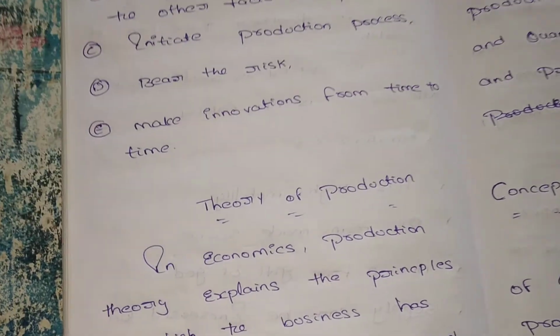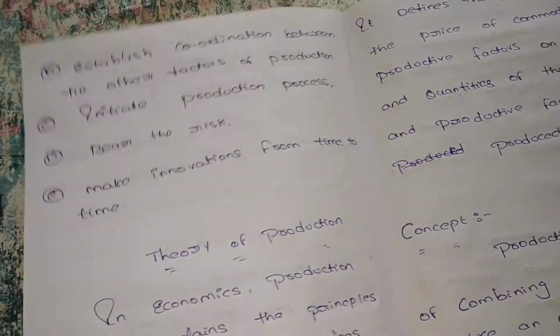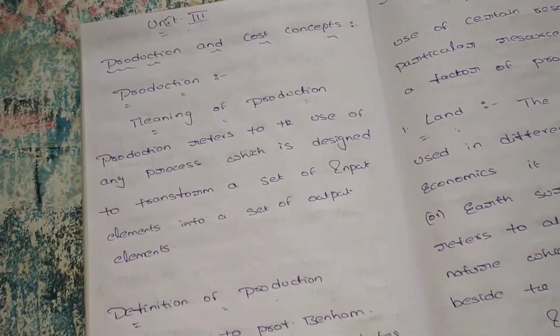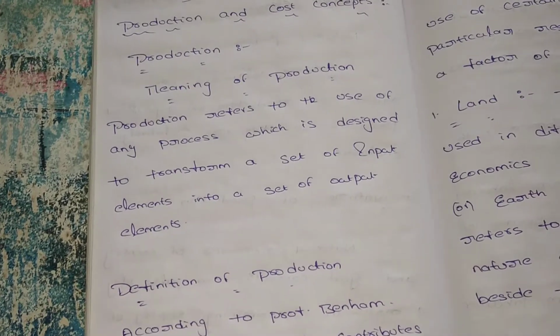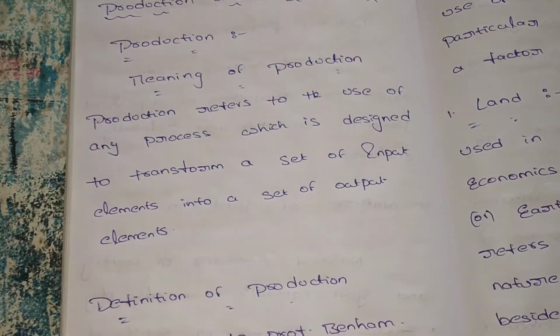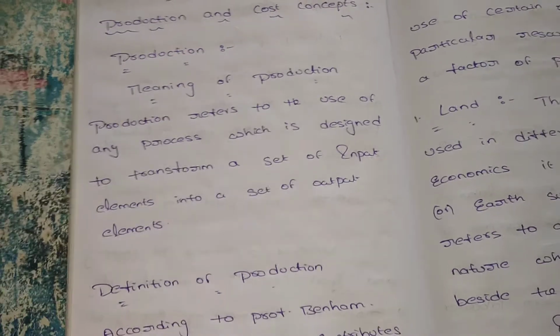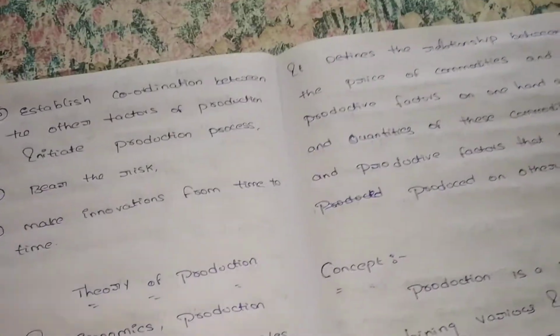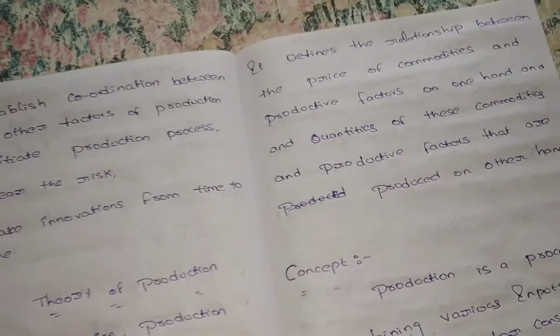According to Benham, what is the definition? He says anything that contributes toward output, whatever you contribute for the output, is a factor of production. What are the factors of production? Land, labor, capital and entrepreneur. We discussed each of them in a clear way.